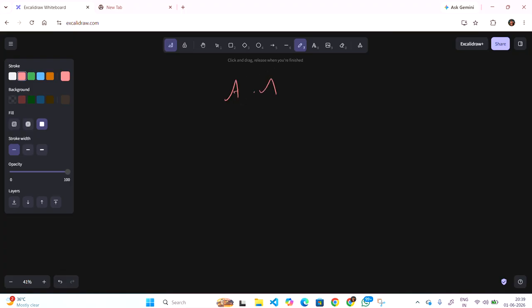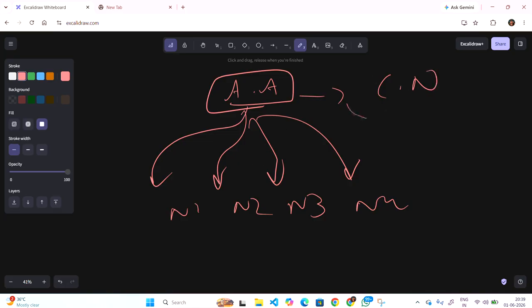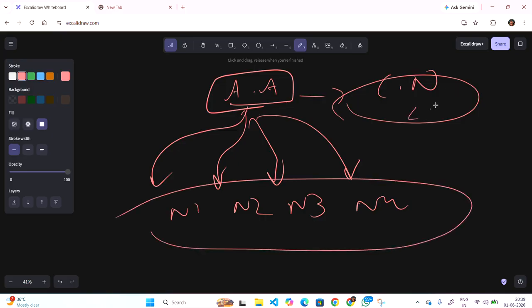Now we go with the Ansible architecture. What does Ansible basically do? It is connected with different nodes. This is the control node. What do you mean by control node? Your laptop or your server where Ansible is installed. The servers you want to manage become the managed nodes. This is your laptop, guys, and this is your server.